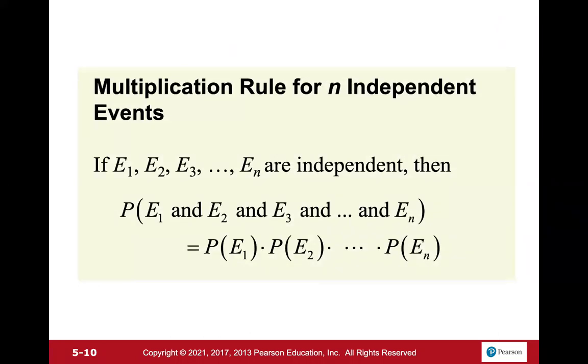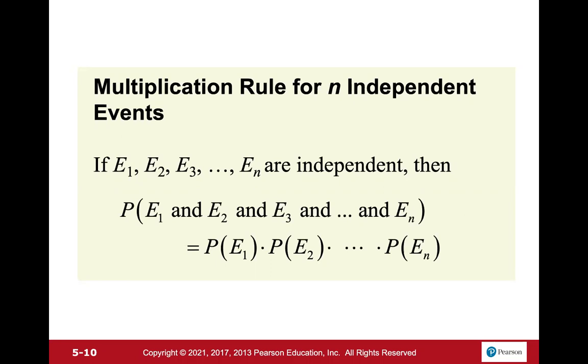So now the multiplication rule for n independent events. So very similar to the other probabilities that we talked about in the last section. If we have disjoint events in the addition rule, we have independent events in the multiplication rule.